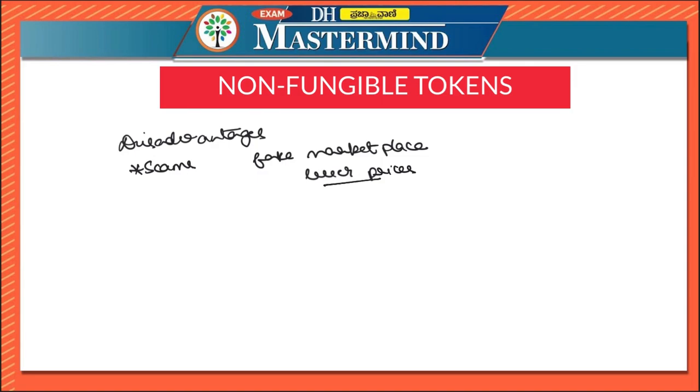Sometimes the prices are as low as 0.1% of the original price. So this is one of the menaces faced by non-fungible tokens.